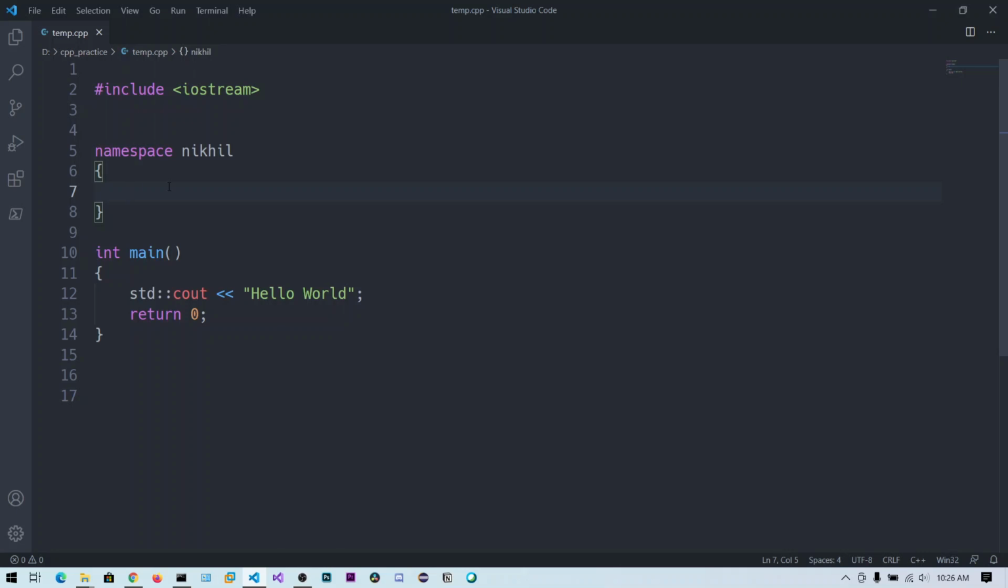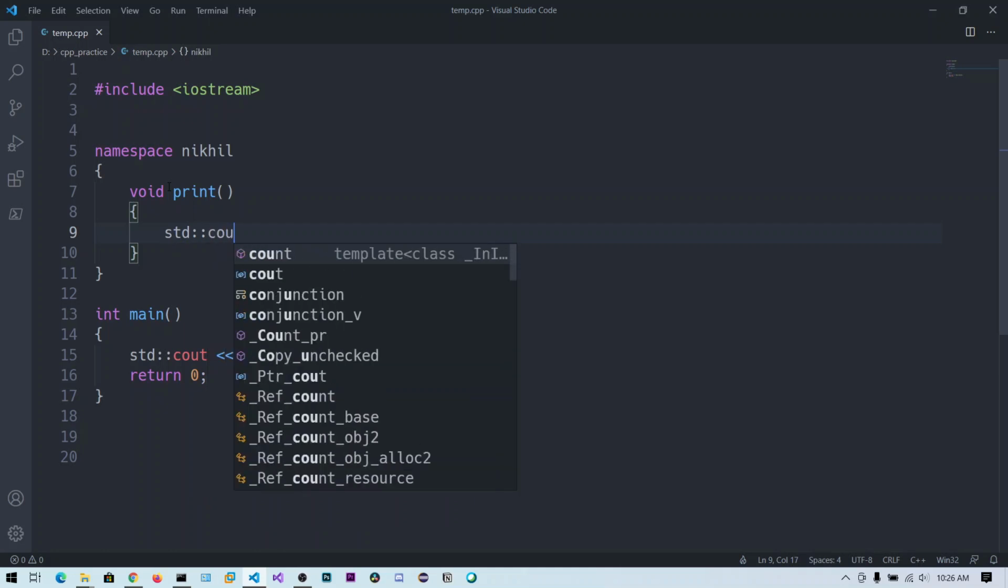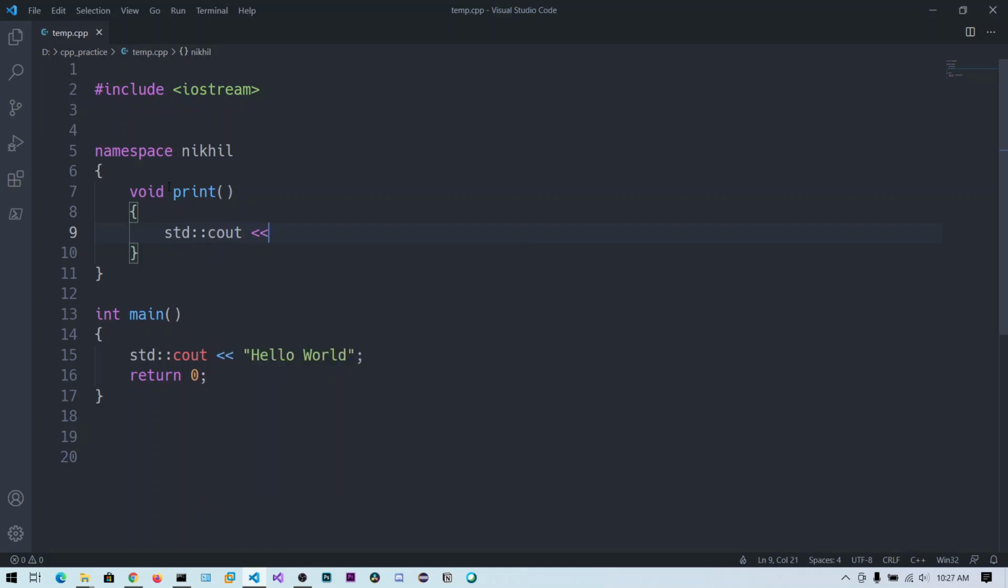So let's say a simple function. You don't need to understand the syntax and everything. I'm just printing something to show you the output differences. So I have written my own code, that is the print function, and it will print the sentence I am Nikhil. That belongs to the Nikhil namespace.